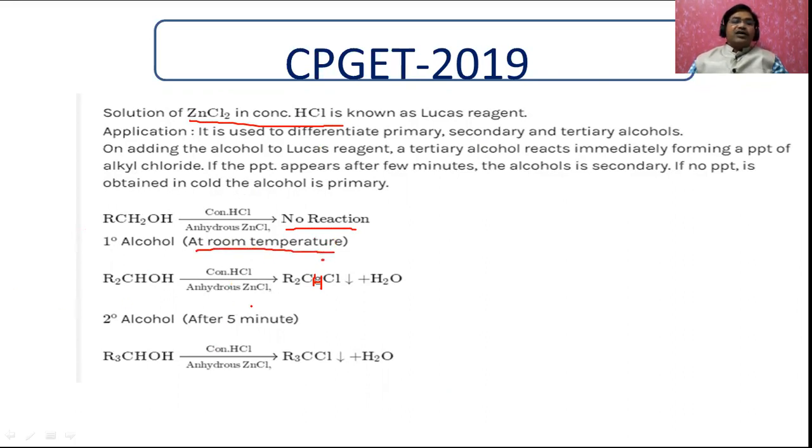Whereas the secondary alcohol gives turbidity after 5 minutes, and the tertiary alcohol reacts immediately. As soon as the Lucas reagent is added, the solution turns cloudy. The secondary takes 5 minutes. The primary does not react at room temperature, but on heating it will turn turbid.